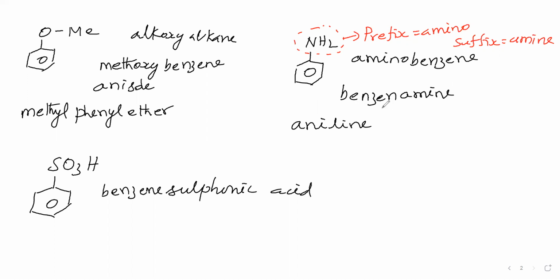Why have we used the benzene word in this case? Of course, the prefix is amino and the suffix is amine, but why did we use this benzene word? What is the method of preparation of aniline? We take benzene and convert it into nitrobenzene by treating with the nitrating agent. This we convert into aniline by reduction. So this is prepared from benzene. Therefore, we have used the benzene word.